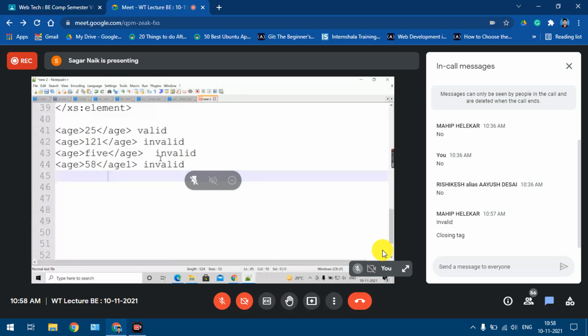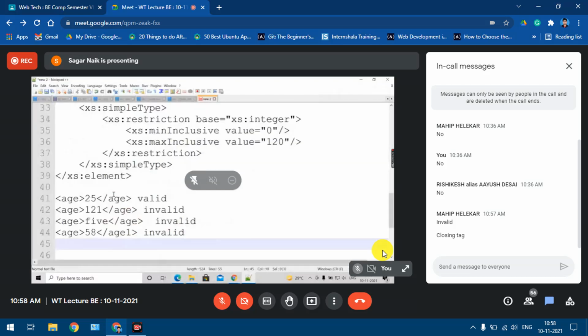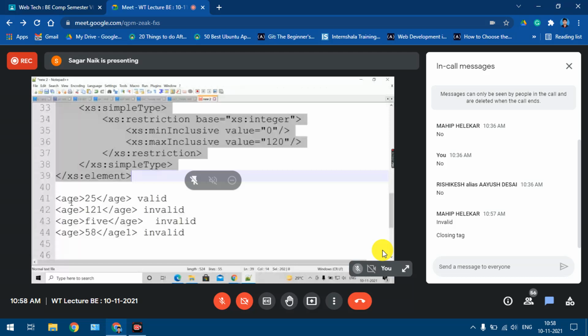But for exam purposes, for theory, we have to write these things. That's why I'm saying you have to properly look at the entire text of your XML file. These are some examples of what is valid and what is invalid.